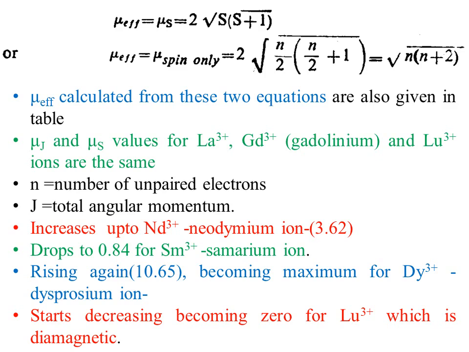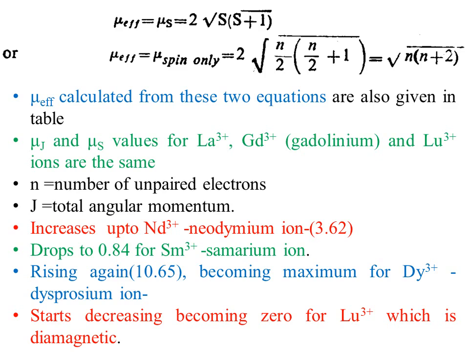The table discussed in the second last slide showed that calculated values increase up to the neodymium ion with a 3.62 magnetic moment, then drop to 2.83 for samarium ions, and then start rising again, becoming 10.65 and reaching maximum for the dysprosium ion. It starts decreasing again and becomes equal to 0 for lutetium, which is diamagnetic in nature.